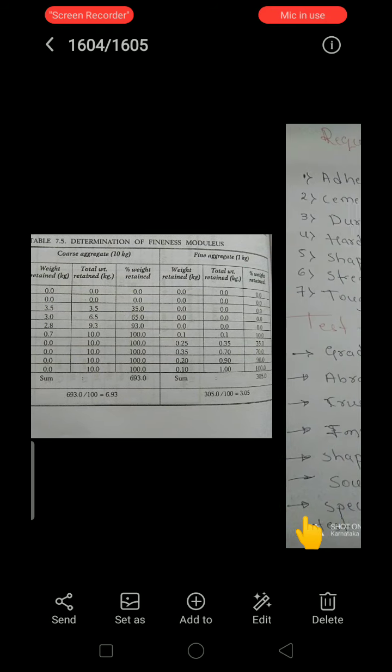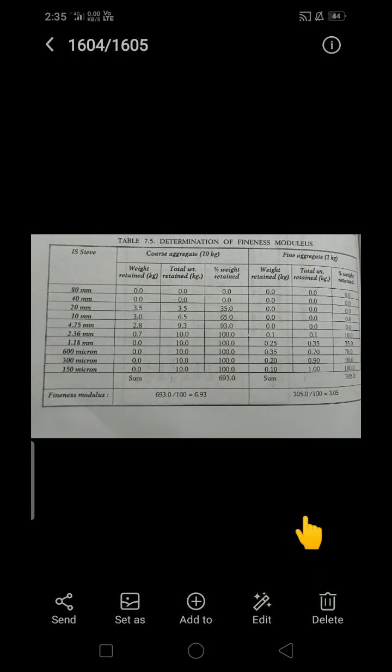These are the sieve sizes that I explained to you earlier, 80 mm to 150 micron sieve sizes. If our material passes through this sieve size, we call it fine aggregate. If our material is retained on this sieve size, we call it coarse aggregate. The coarse aggregate will fall in between the 80 mm to 4.75 mm sieves, and fine aggregate will fall in between 4.75 mm to the 150 micron sieve sizes. So this is the sieve analysis.